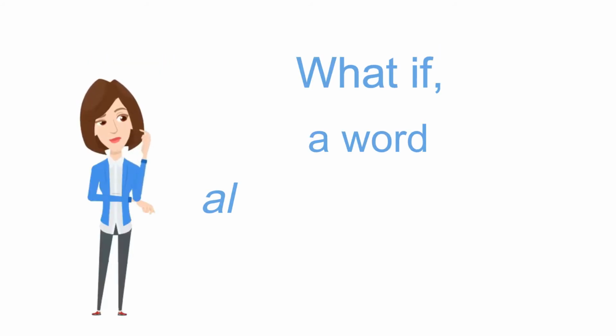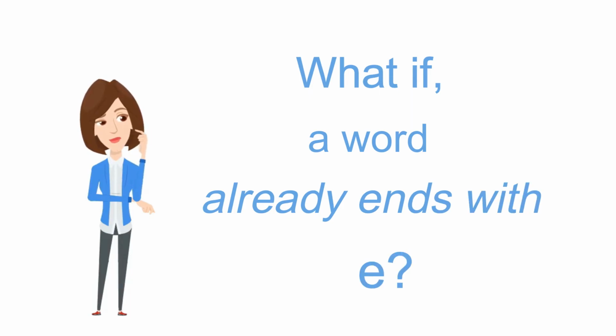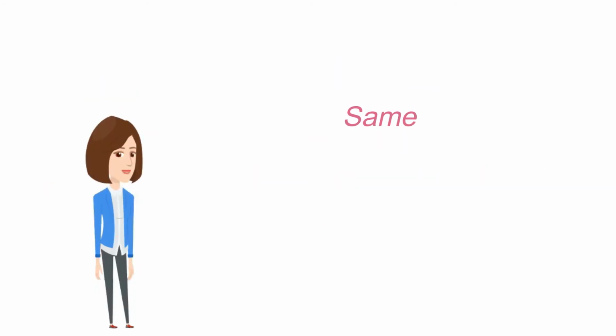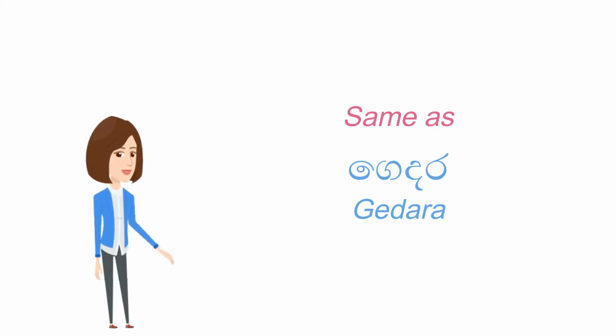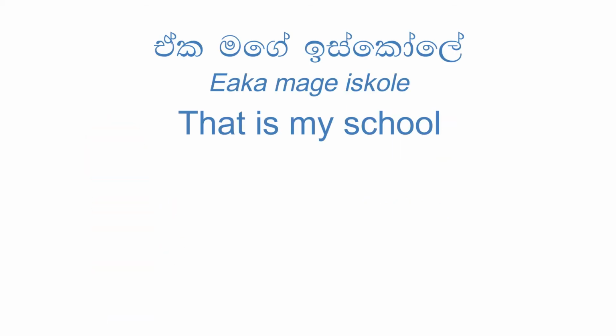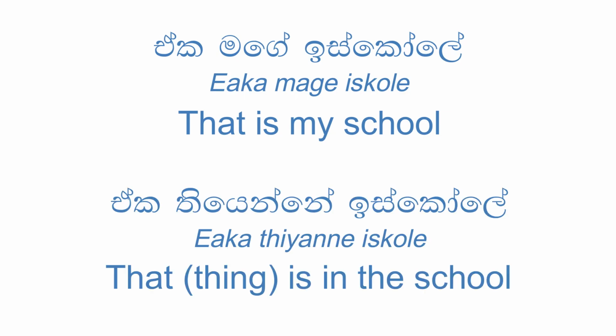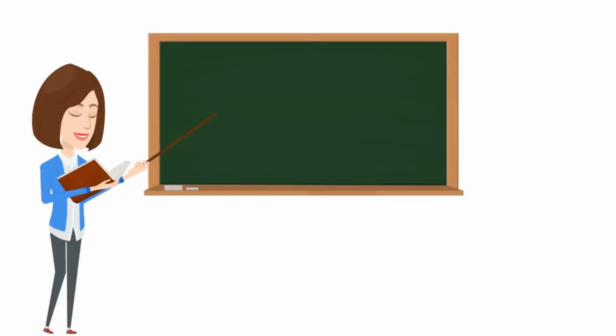Now, what if the word already ends with the sound e before giving the meaning in or at? Don't worry, in that case, you don't have to change anything. As an example, Eka mage iskole means that is my school. Eka thiyanne iskole means that thing is inside the school. This second sentence means where the thing is located, but in the first sentence it's just talking about the noun. As you can see, you don't have to change those types of nouns when you want to talk about where it is located. Okay, now to the summary.